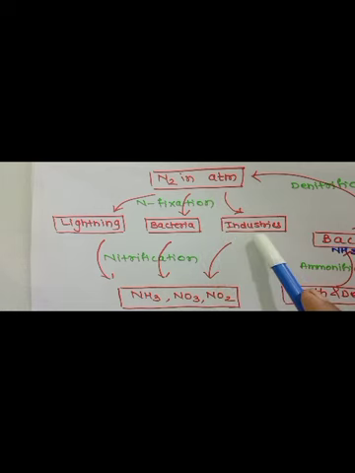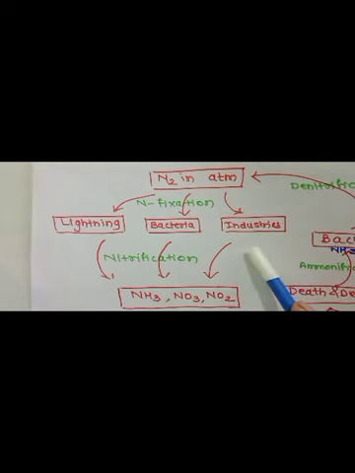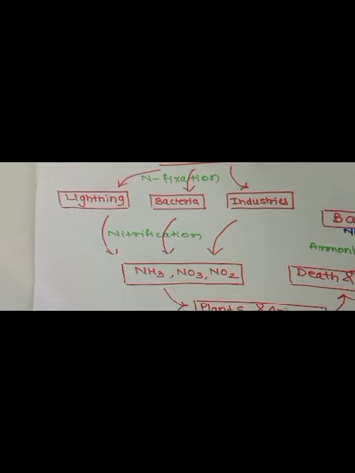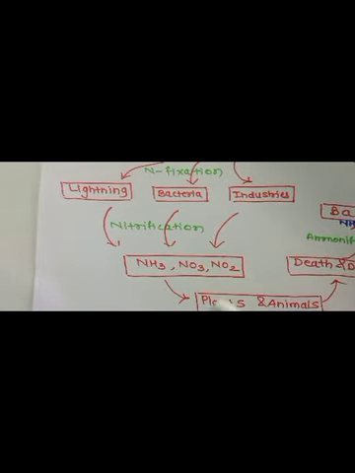The third process is the industry. Various industrial processes also fix atmospheric nitrogen and convert it into compounds. Now once the compounds of nitrogen are formed, they are consumed by the plants and the animals.